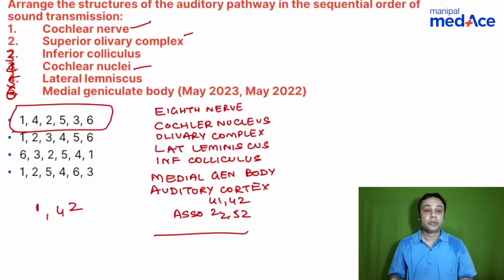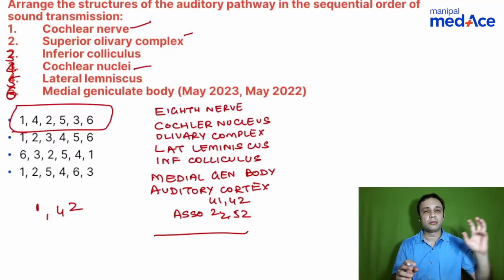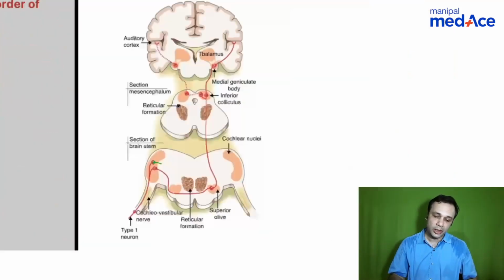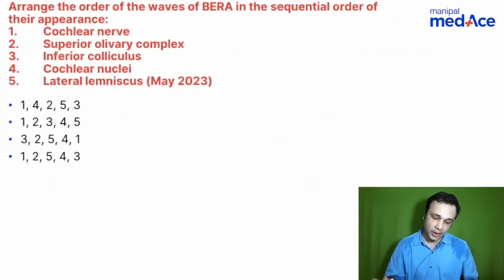Okay, so this is how you go about it. If you remember this auditory pathway, definitely this auditory pathway is one area which has been asked over and over again, and this can be translated to the BERA as well. So you need to remember this auditory pathway in detail. This is the image of the same which has been put forth. So you need to understand this image in detail.